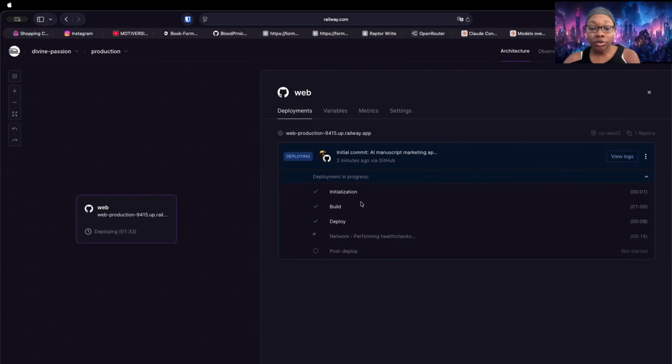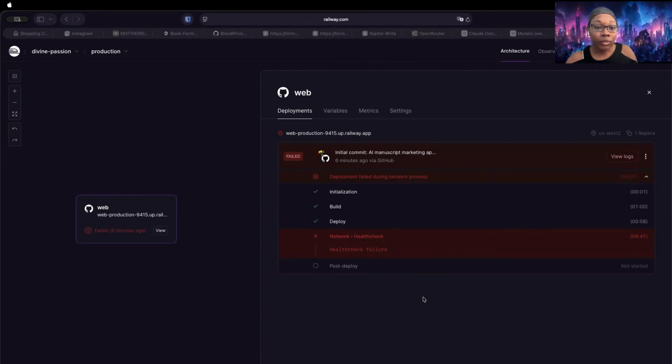So it was able to initialize successfully. It's building successfully. It also deploys successfully. It's now getting its final network stuff together. And then once it's done with this post deployment, we have this URL here at the top that we'll be able to access through. It's taking its sweet time. And we've got failure.